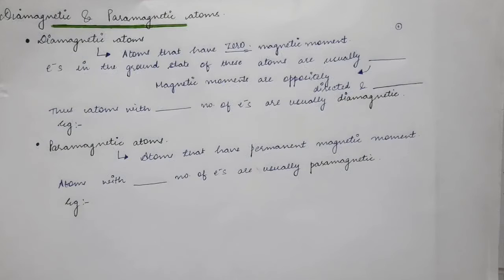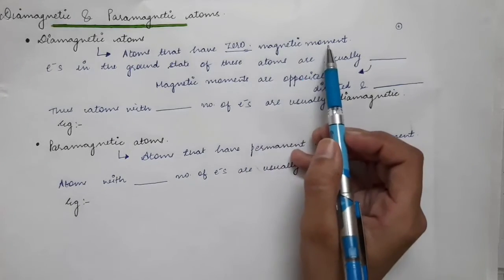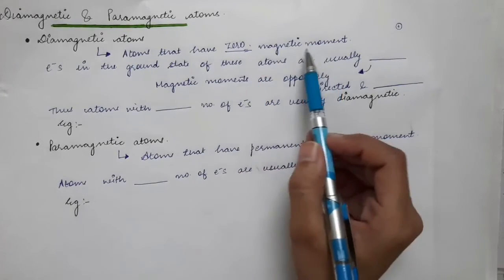Now we are going to study diamagnetic and paramagnetic atoms. Atoms can be categorized into two types. Firstly, diamagnetic atoms. Diamagnetic atoms are the ones that have zero magnetic moment.